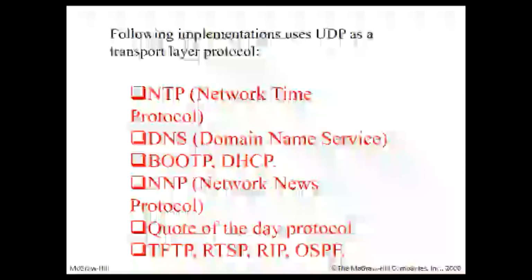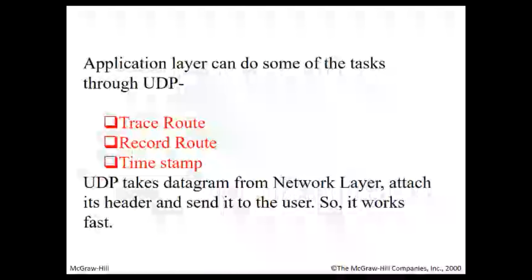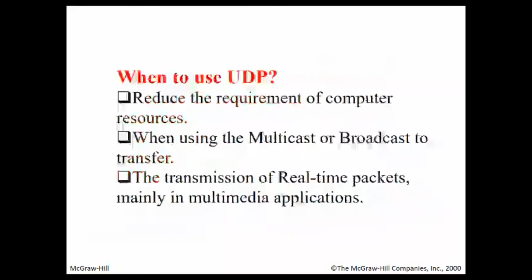These are certain implementations which use UDP as transport layer instead of TCP. At the application layer, it can do some of the tasks through UDP: traceroute, record route, timestamp. So UDP takes a datagram from the network layer, attaches its header, and then sends it to the user at the receiver end. Hence, it works fast. So this is in continuation of when to use UDP: mainly to reduce the requirement of resources, when using multicast and broadcast transfer, and for real-time applications.